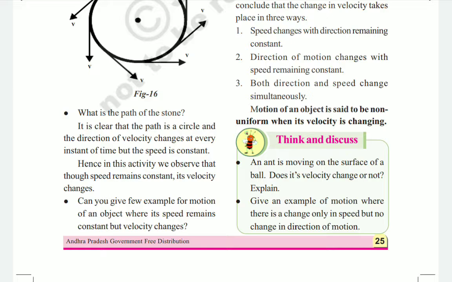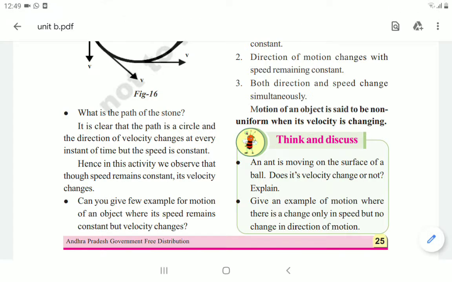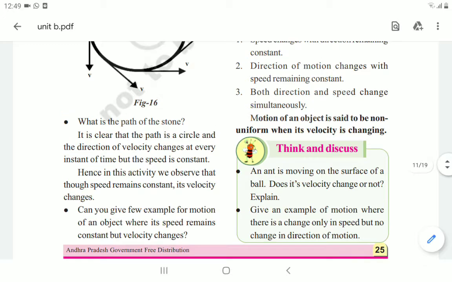Here you see, children, the motion of an object is said to be non-uniform when its velocity is changing, means when it is not constant. If the velocity is constant, that is uniform motion. If the velocity is not constant, means always changing, then that movement should be called non-uniform motion. Okay, so these are uniform and non-uniform motion.